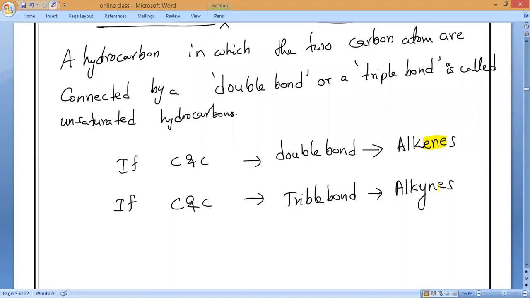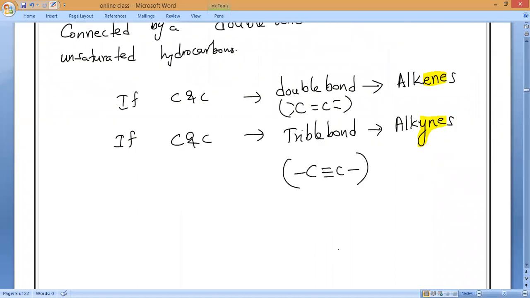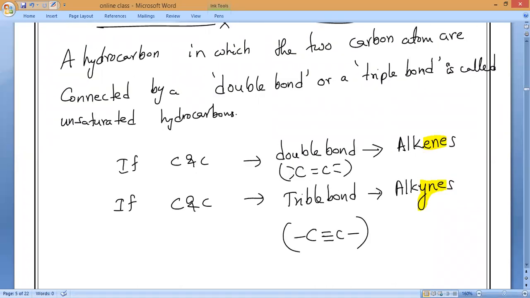Those are the words you should remember, all of you. In unsaturated, it is a double bond in alkene, and in alkyne it is a triple bond. Okay. So unsaturated double bond, draw the structure. Unsaturated triple bond. This is what unsaturated hydrocarbons are. Any doubt in this? Please let me know. Clear, everybody?